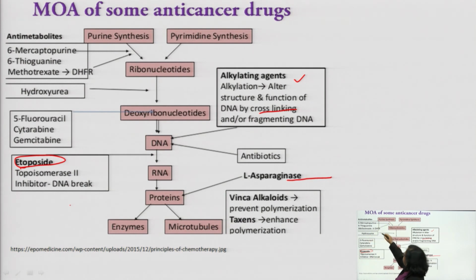Also, it blocks the dihydrofolate reductase enzyme, so that DNA synthesis will not take place. And we have discussed the 5-fluorouracil and etoposide mechanism. So, etoposide inhibits the topoisomerase 2 enzyme and 5-fluorouracil inhibits the deoxyribonucleotide.